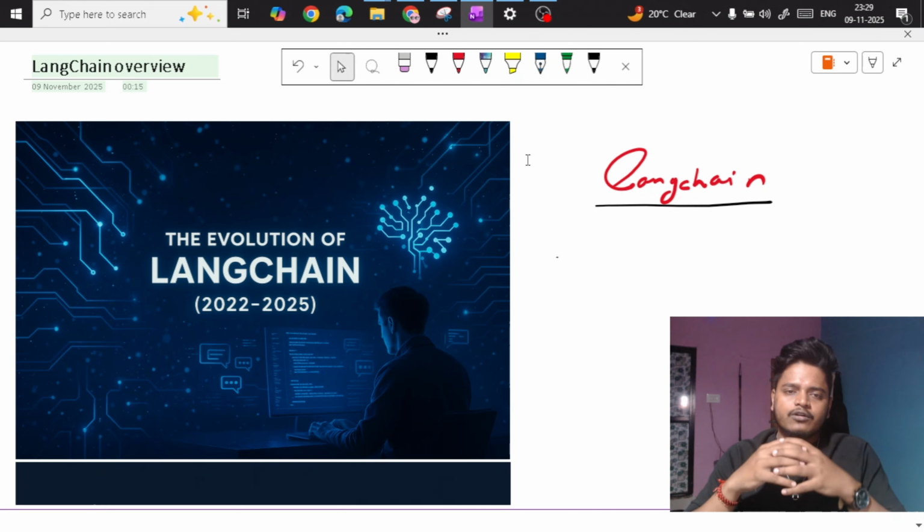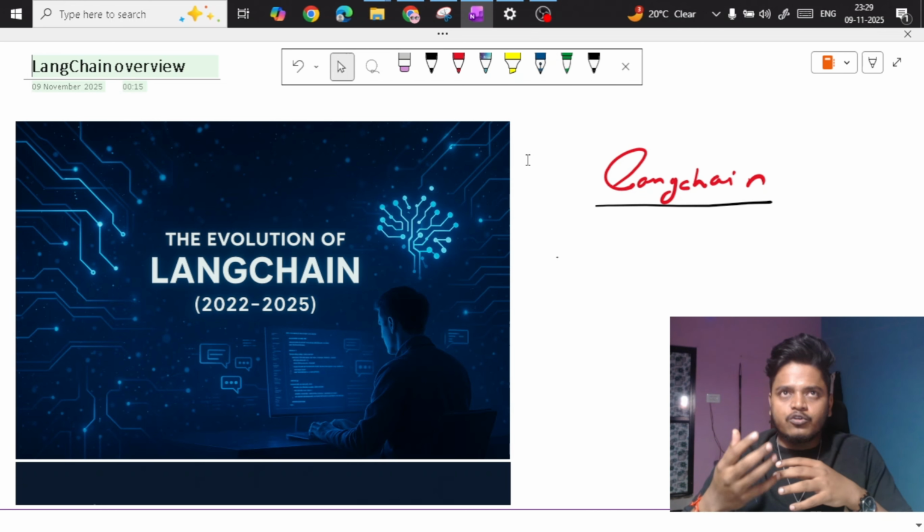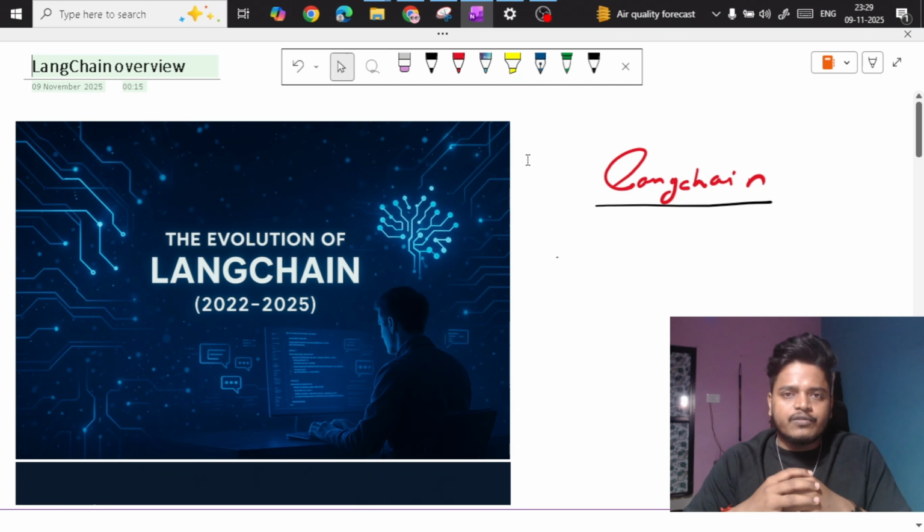So basically, around 2022, when OpenAI ChatGPT came, at that time LangChain simply released a Python package. In that Python package, they were providing simple LLM calling tools, like you can directly call the LLM by providing an API key, and you can generate the answer.